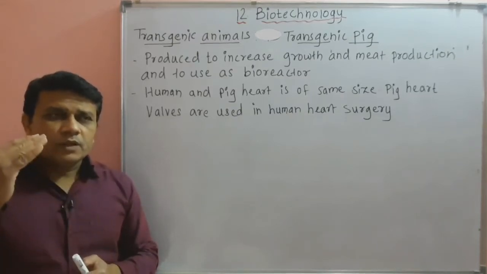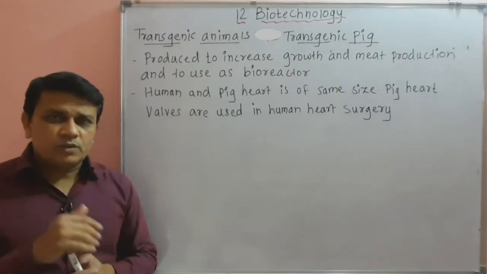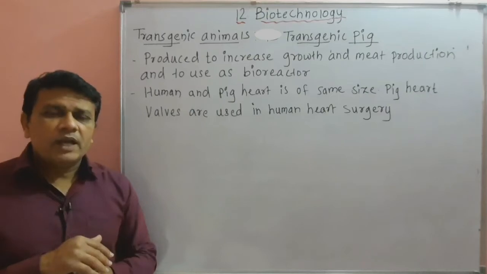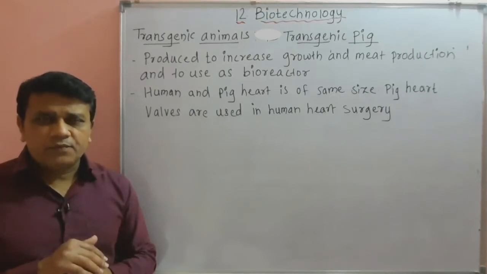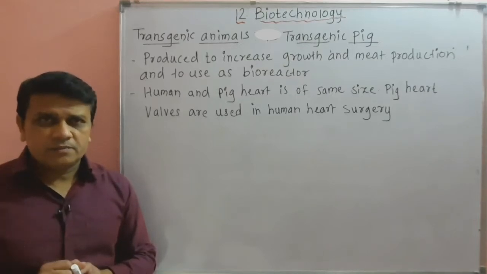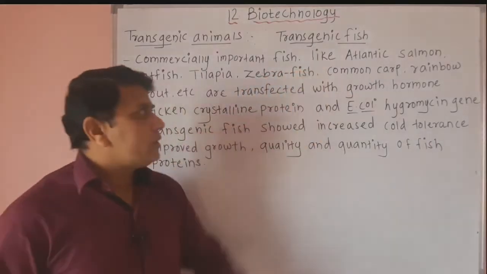So transgenic pigs are used to increase the meat production as well as they are used as bioreactors in different kinds of medical researches. Then the next transgenic animal is transgenic fish.